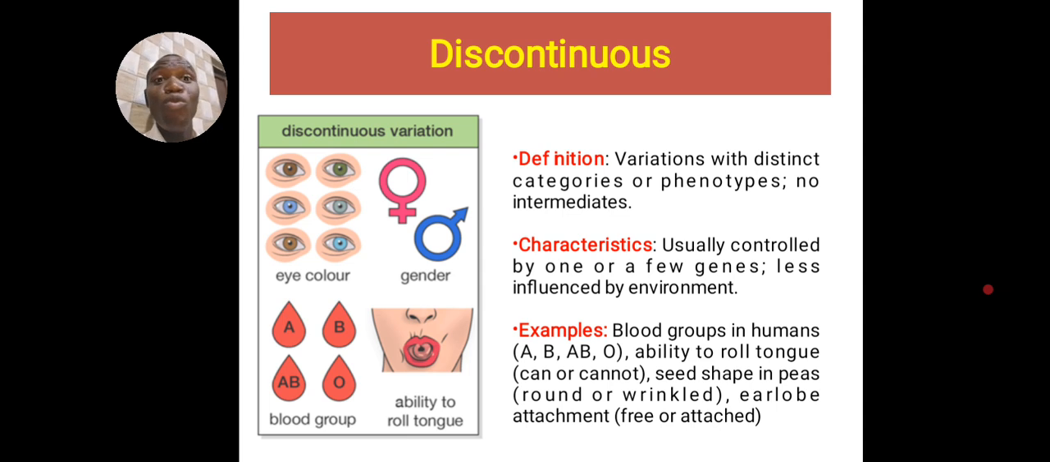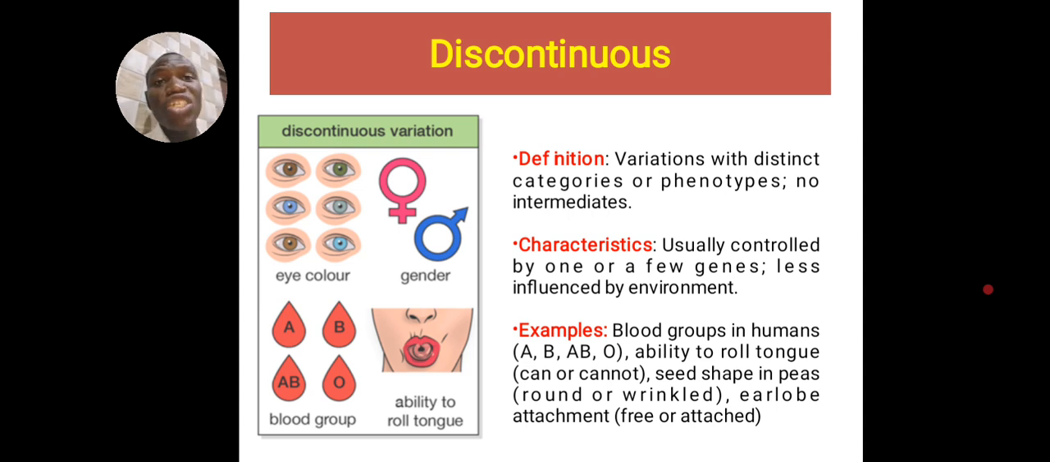All right, so we move right into discontinuous variation. Look at this image. We have eye color. Do you know that some people's eyeballs are blue? You might not have come across that, but we have people with different eye colors. So we don't have a continuous chain in terms of eye color. You can either have blue, brown, greenish, or whichever. The variations are not many. You can either be here or there, no in between.